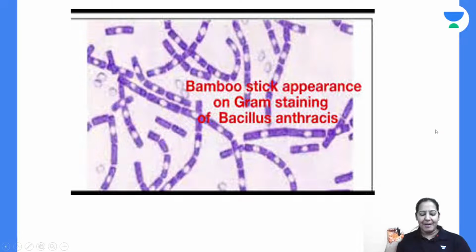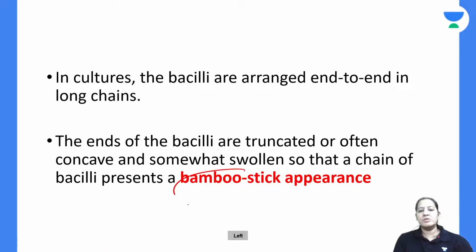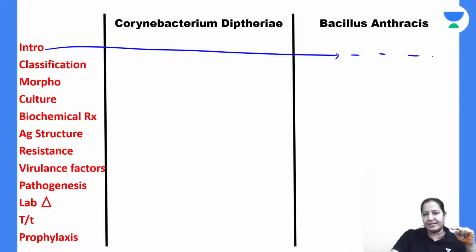And bacteria are arranged one behind the other in the form of a bamboo stick. This is known as bamboo stick appearance. So what I have taught you till now, let me summarize and then I will move on to the culture and biochemistry. I have told you the introduction and the names of the four scientists, right?